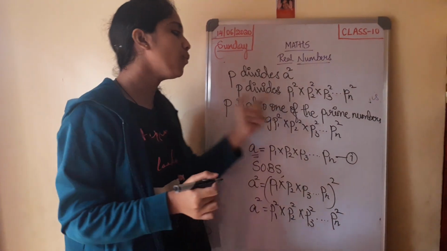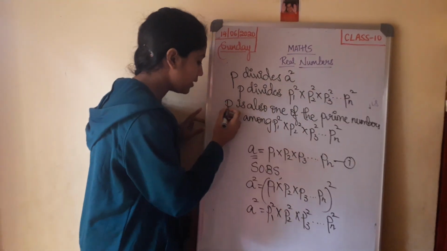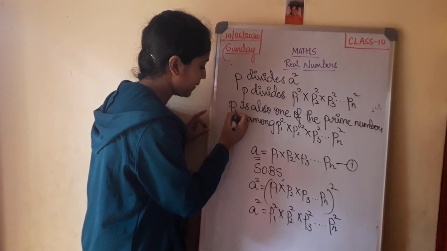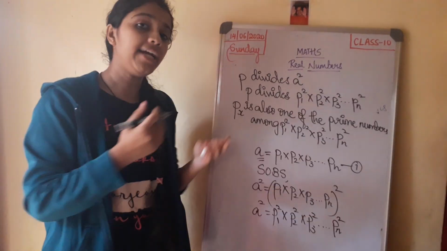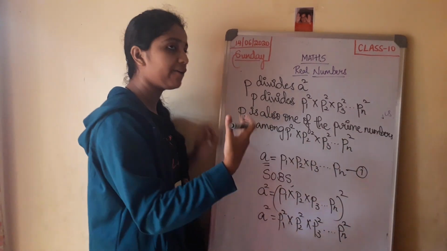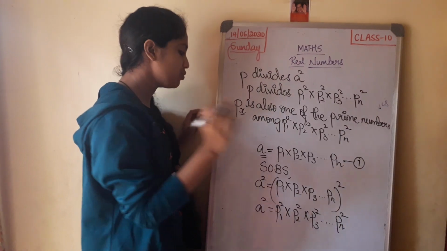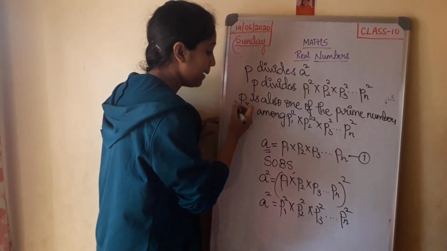Now P is also one of the prime numbers among all these. So what does this mean? Now you can just add a Px over here because we don't know the value which comes here. P1, P2, P5, P11 and so on until Pn. So we don't know the exact value. So we just substitute this as Px.